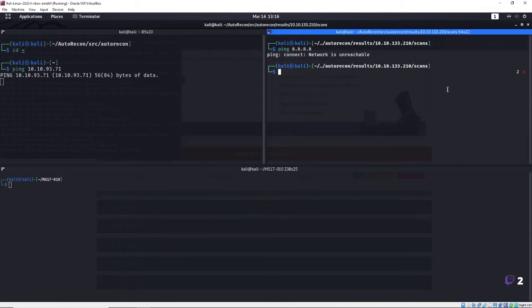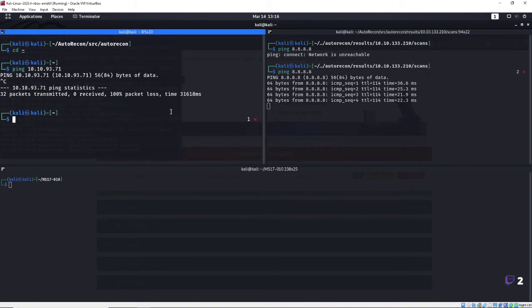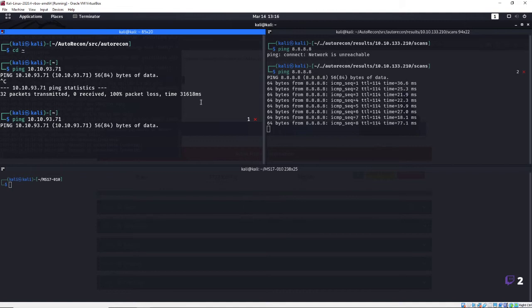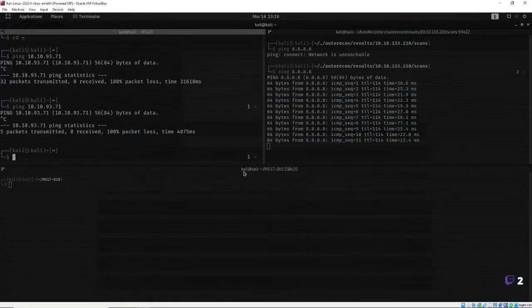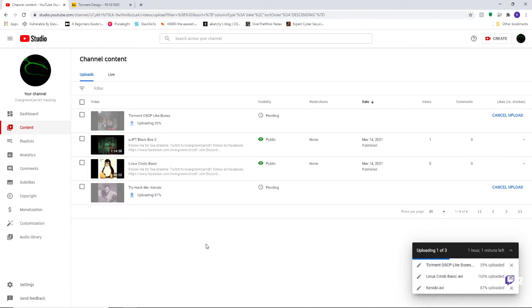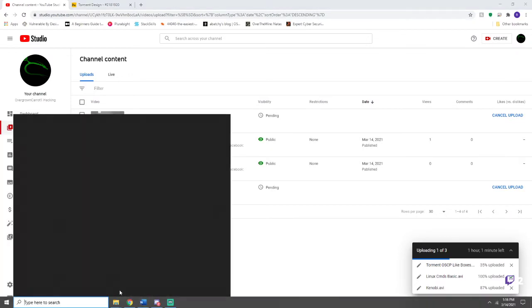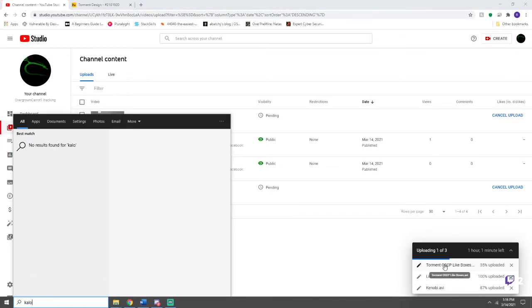Let's try this guy again. Alright, we're pinging him. We're just not able to ping him over there. Let's try one more time. Right, I'm going to go ahead and restart this Kali Linux machine real quick because it has just been up and running for a while.